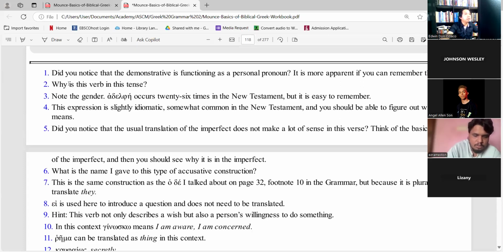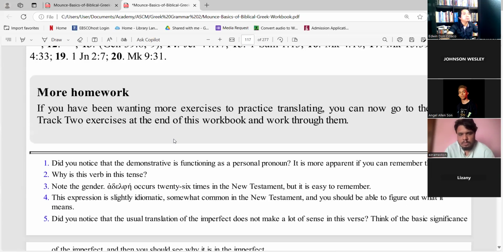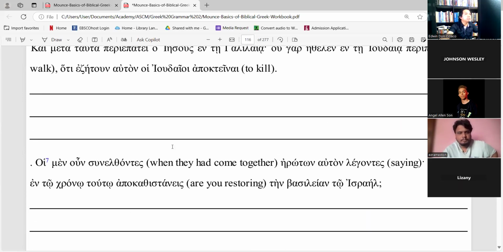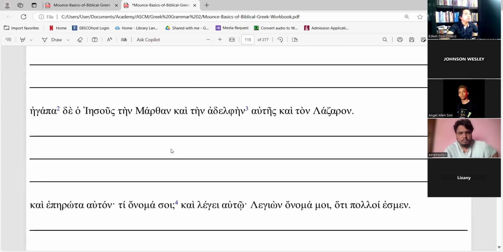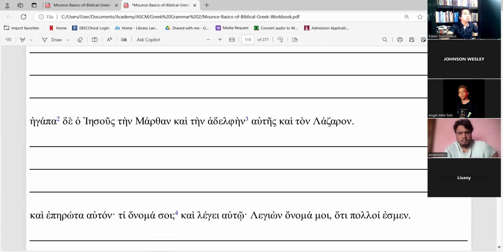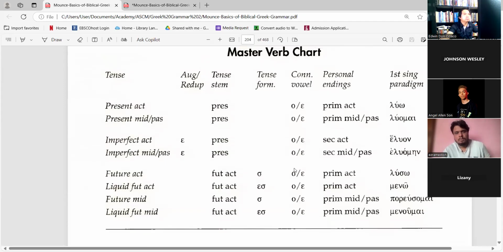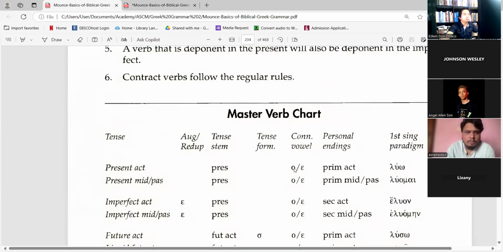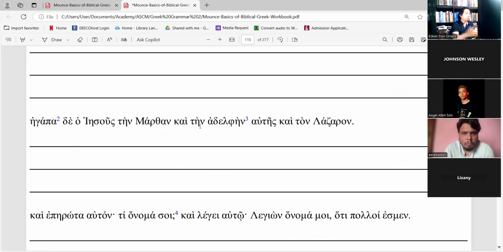Why is this verb in this tense? So, and Jesus was loving Martha and her sister? Her brother. It is also Lazarus.